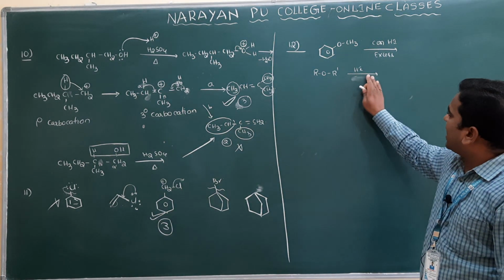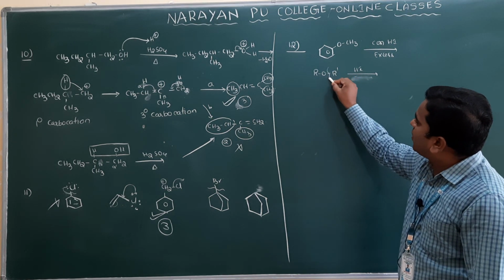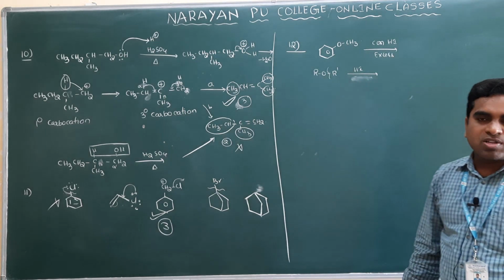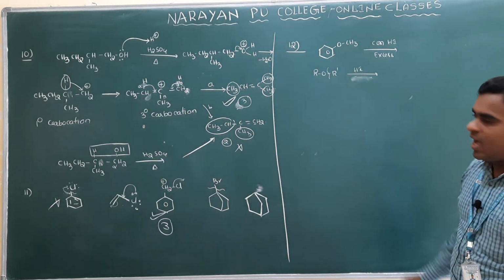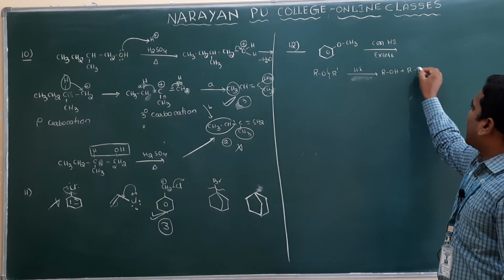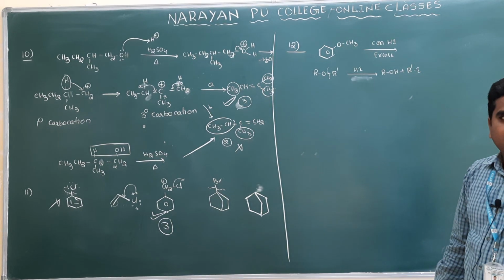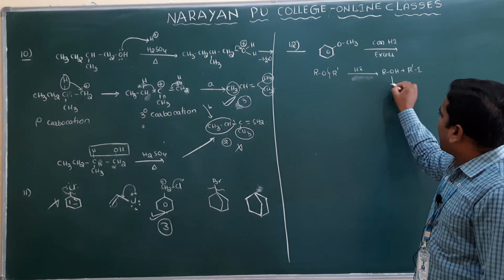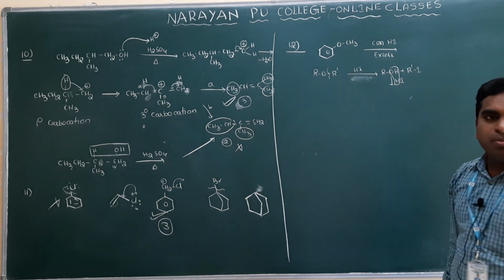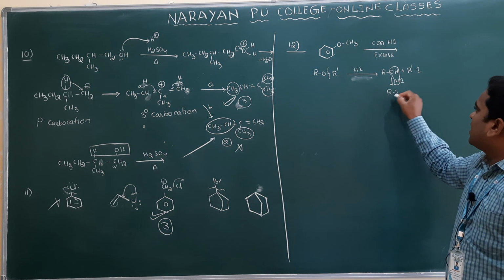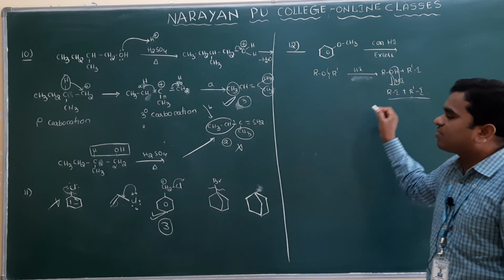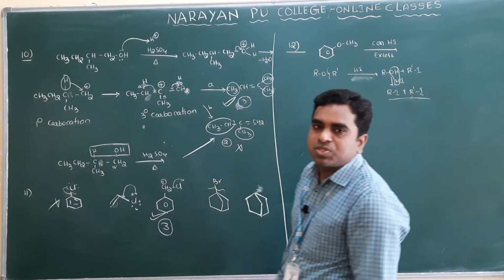If you don't take excess, then one of the bonds will break, hydrogen will be attached to the oxygen and I will be attached to the R. Then you will get alcohol plus R' I. Got the point or not? But here I have taken HI in excess amount, so H and OH will be removed. Then again you will get RI plus R' I, which was formed previously. Both are alkyl halides only.